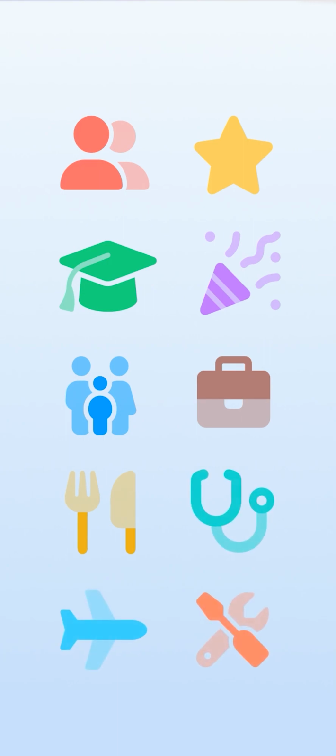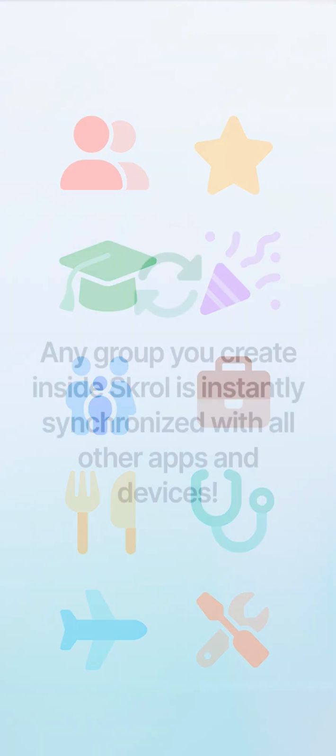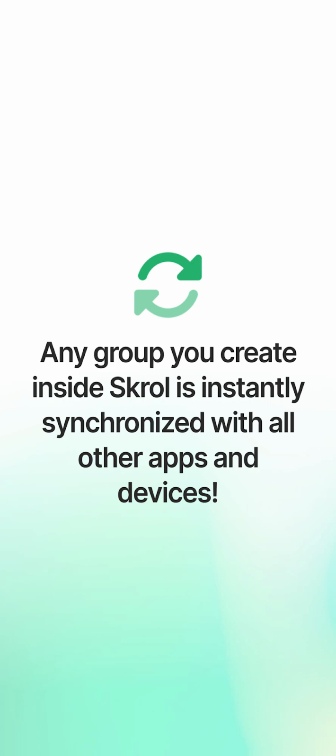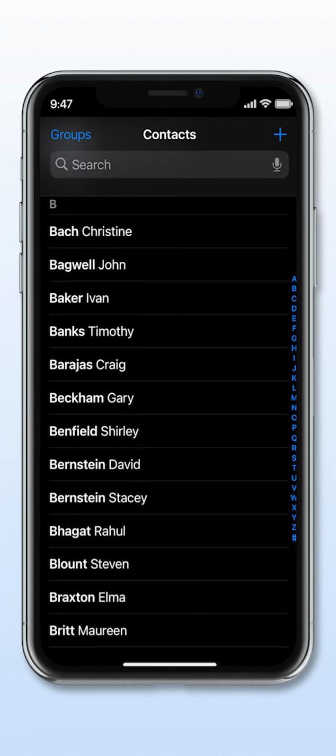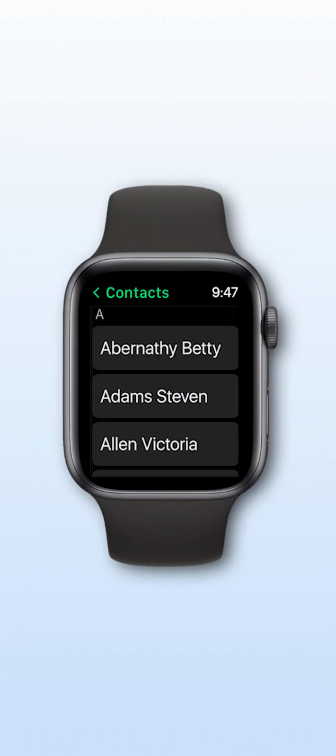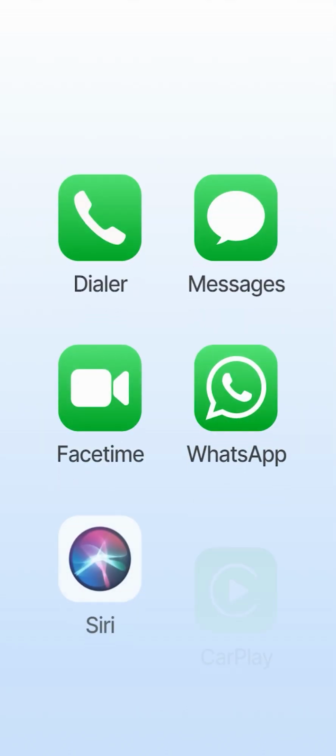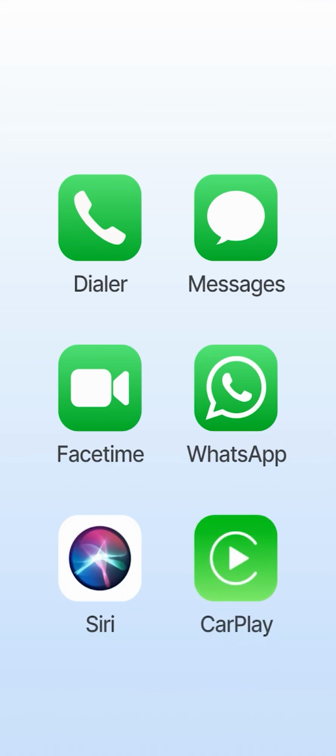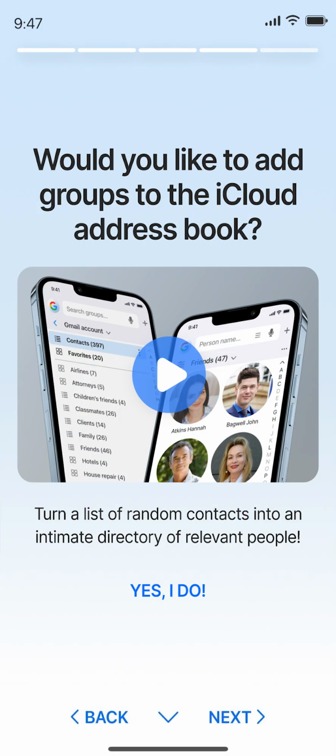As you can see, organizing your address book into groups is fast and easy. Equally important, any group you create inside Skrol is instantly synchronized with all other apps and devices, such as the Contacts app on your iPhone, Mac, PC, Apple CarPlay, Apple Watch, and all other compatible apps and devices, and of course, vice versa.